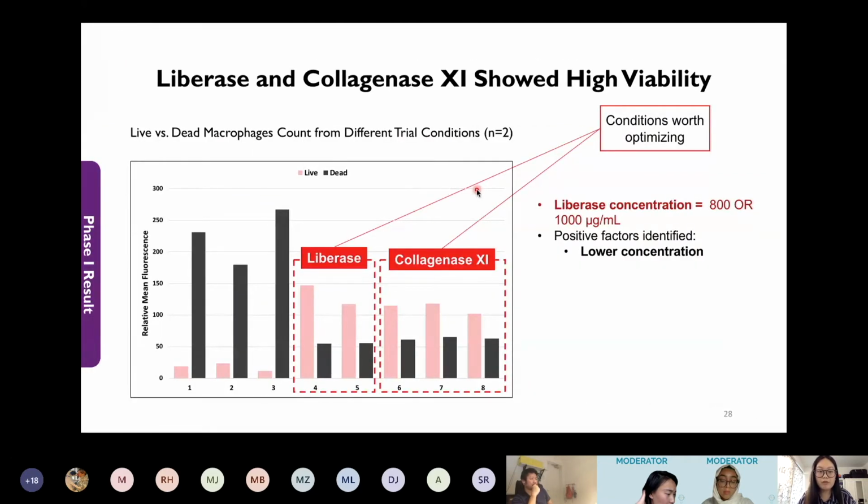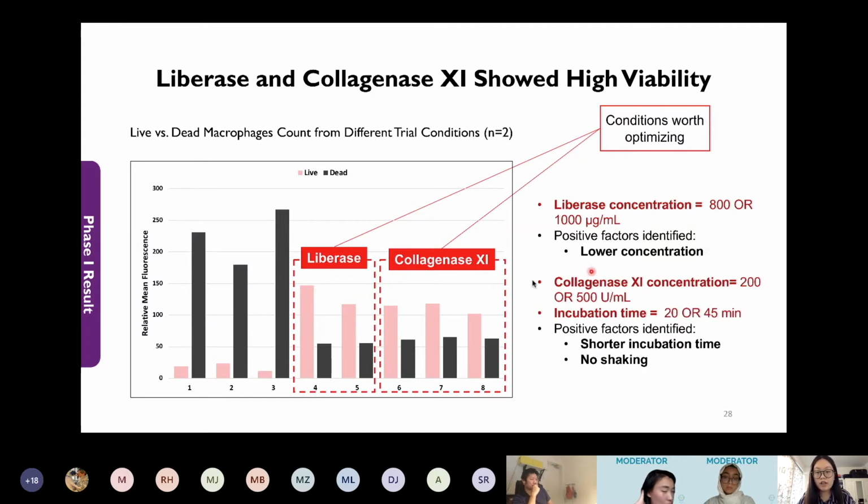Here on this graph, we show you the relative proportion of live to dead cells of the 8 trials. You can see that all the trials of the liberase and collagenase 11 resulted in high live cell counts. Trial 4 is slightly better than trial 5, presumably due to the lower concentration. All the collagenase 11 trials performed surprisingly better than our previous testing results, and we believe it can be attributed to the shorter incubation time and the absence of mechanical shaking.